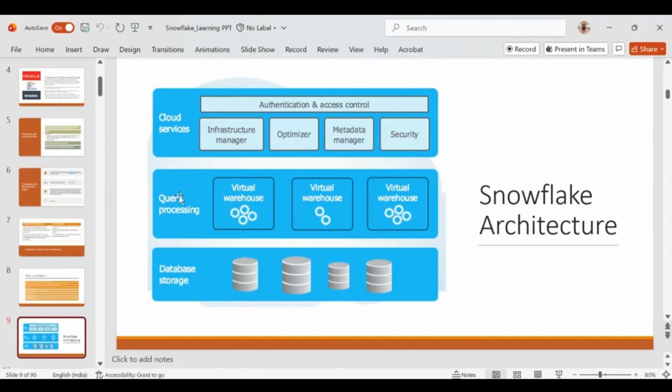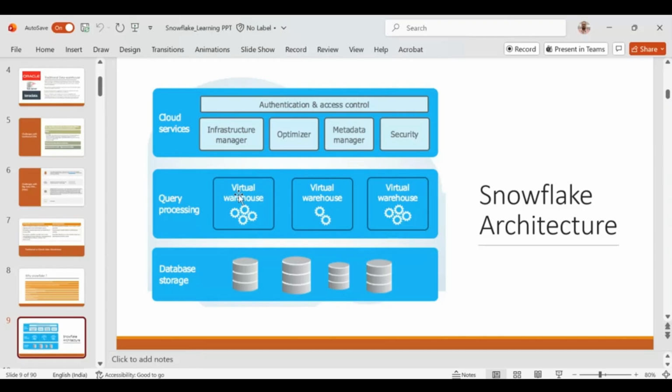The query processing layer is nothing but the layer where we process the data. So this is your actual computing or processing unit. Here, this query processing layer will have one or multiple virtual warehouses. What virtual warehouses are and how they work, I'll tell you in the respective classes. But as of now, just understand this is nothing but a collection of servers, processing servers, or you can say VM machines, which will help you process the data.